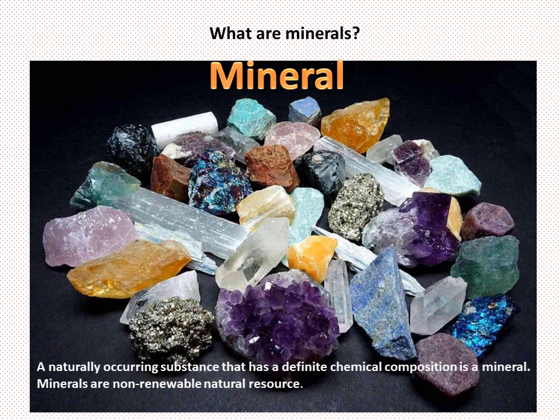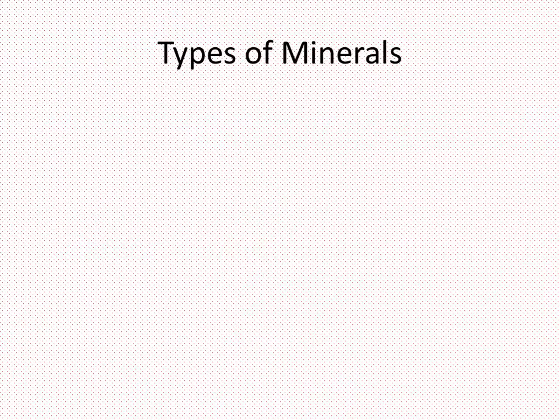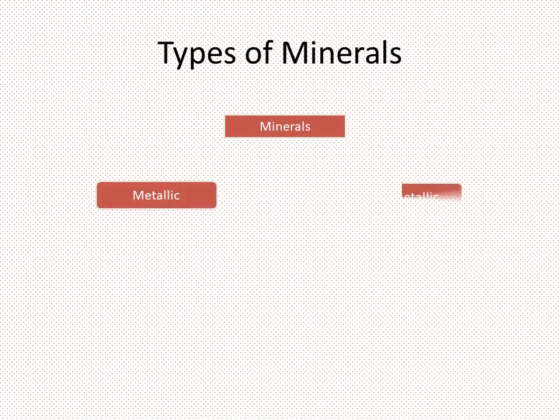A naturally occurring substance that has a definite chemical composition is a mineral. There are over 3,000 different minerals. On the basis of composition, minerals are classified mainly as metallic and non-metallic minerals.